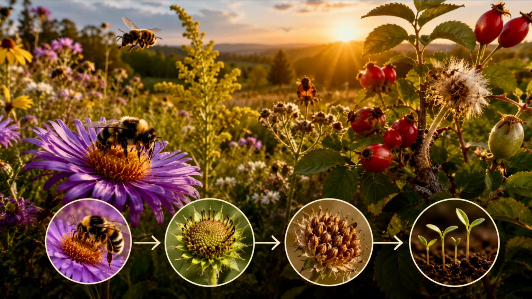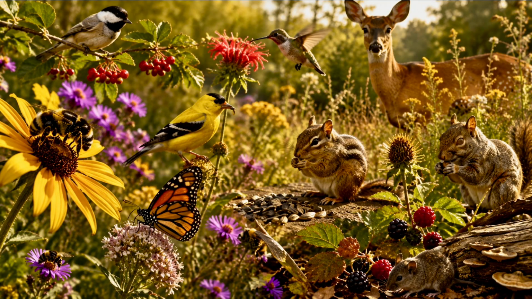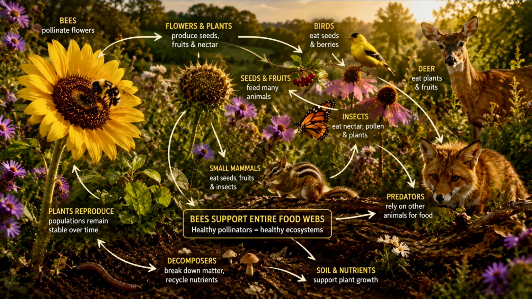In many environments, they help support the structure of the entire landscape around them. When bees pollinate plants, seeds form, fruits develop, wildflowers reproduce. Plant populations remain stable over time. Those plants then support other forms of life: birds, deer, insects, rodents, and countless other animals that depend on flowers, seeds, berries, or vegetation for survival. Because of that, bees are not only feeding humans indirectly, they are helping support entire food webs.